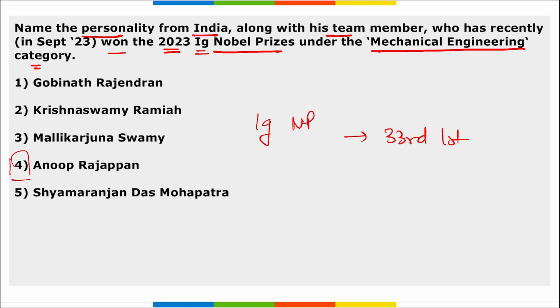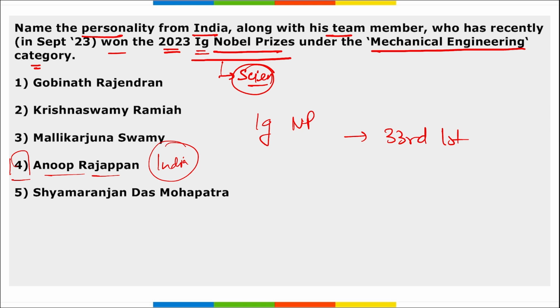14th of September. This Ig Nobel Prize is the prize for humorous scientific achievements, and the aim is to recognize achievements that first make people laugh and then make them think about it, and that is the reason this Ig Nobel Prize is provided. I repeat, this is given for scientific achievements. First, the scientific achievement will make people laugh, but later on it will make people think about the same, correct? And Anoop Ranjan, he is from India.